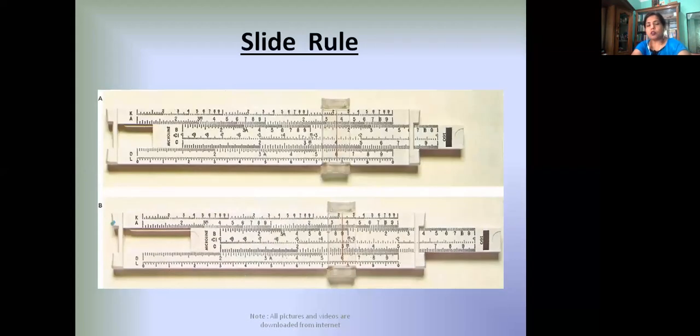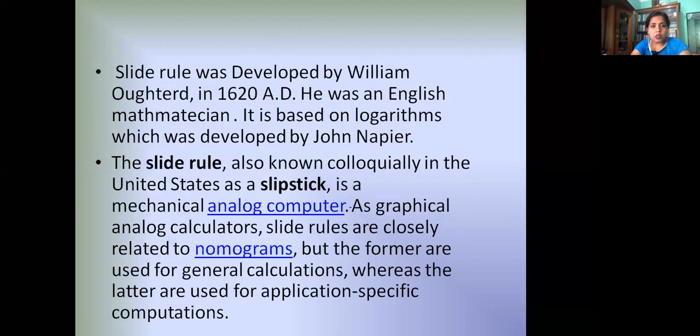Now this is the picture of slide rule. Slide rule was developed by William Oughtred in 1620 AD. He was an English mathematician. It is based on logarithm, which was developed by John Napier.